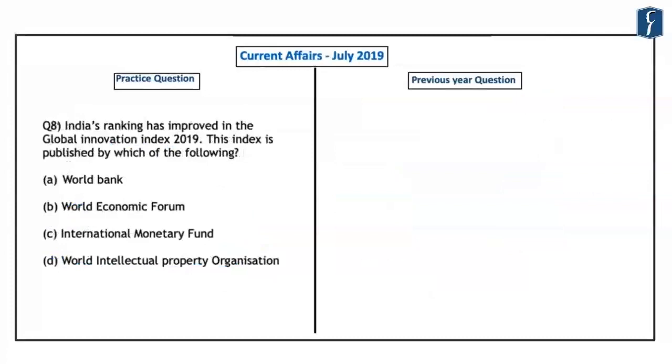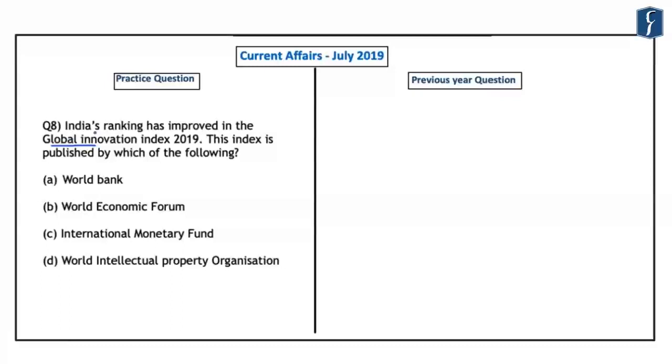Now this 8th question is related to improvement in India's ranking in the Global Innovation Index of 2019. In this context, India has climbed 5 notches on this index this year, and it has now reached 52nd position among the 129 countries which were ranked on the basis of more than 80 indicators. So the question asks us to identify which organization publishes this Global Innovation Index.